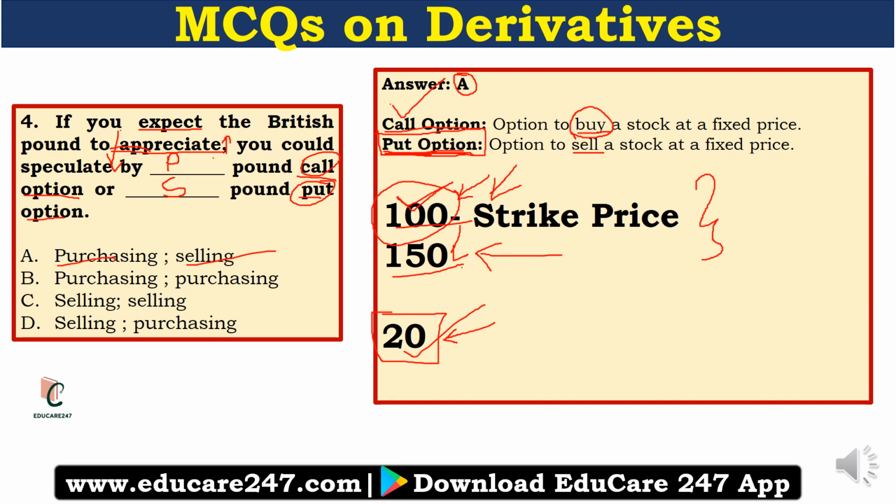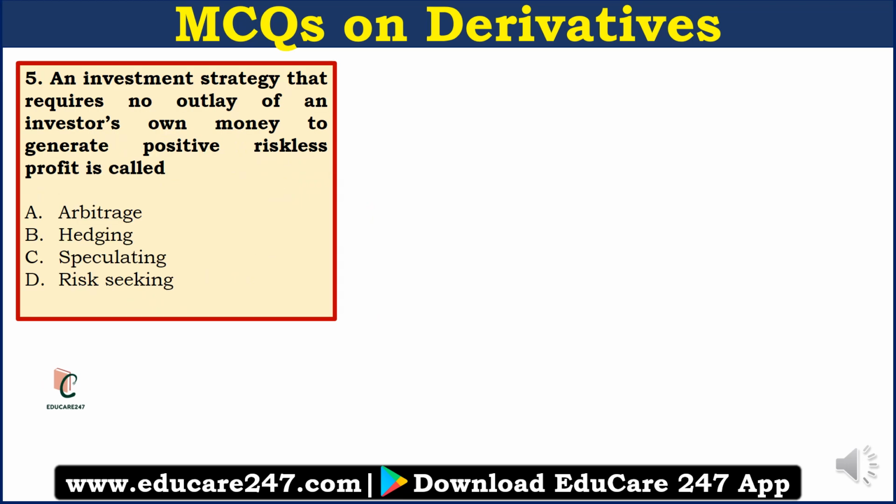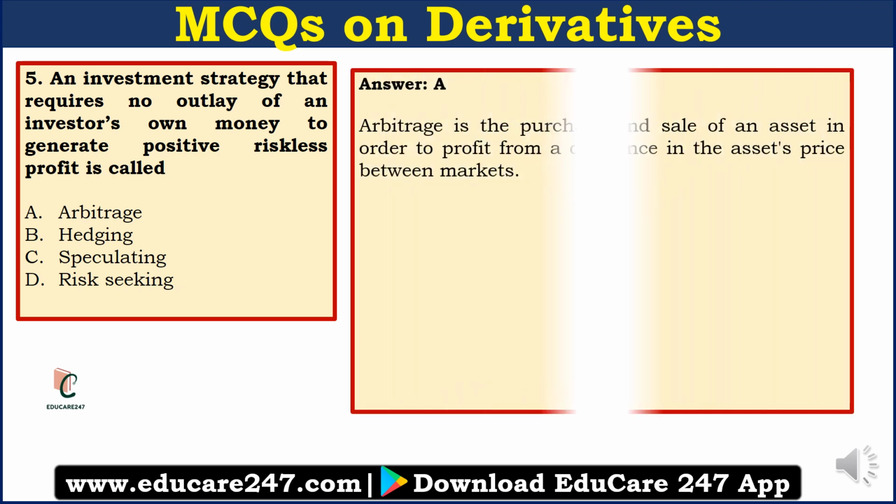Now let's move to question number 5. An investment strategy that requires no outlay of an investor's own money to generate positive riskless profit is called A. Arbitrage, B. Hedging, C. Speculating, or D. Risk seeking. So the answer here is A. Arbitrage. See, arbitrage is the purchase and sale of an asset in order to profit from a difference in the asset price between markets. So let us understand all of these terms first.